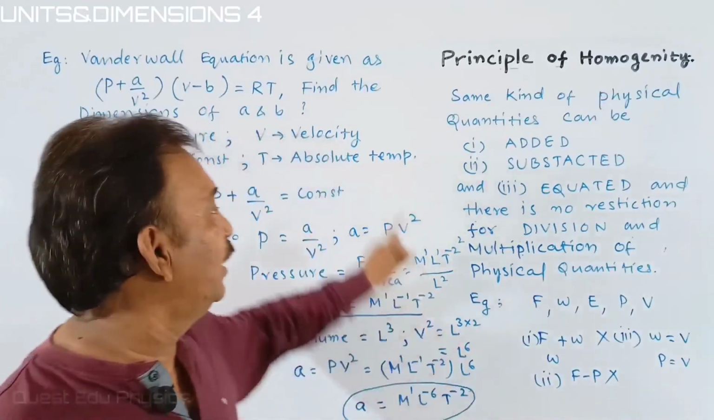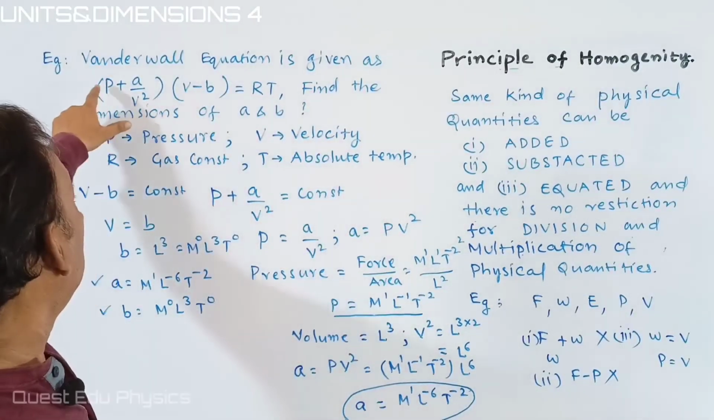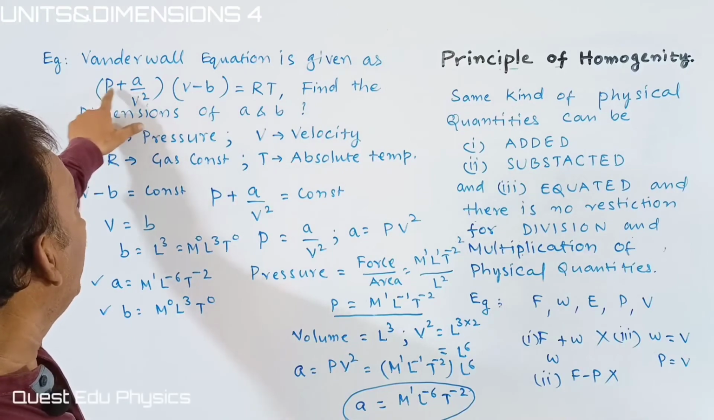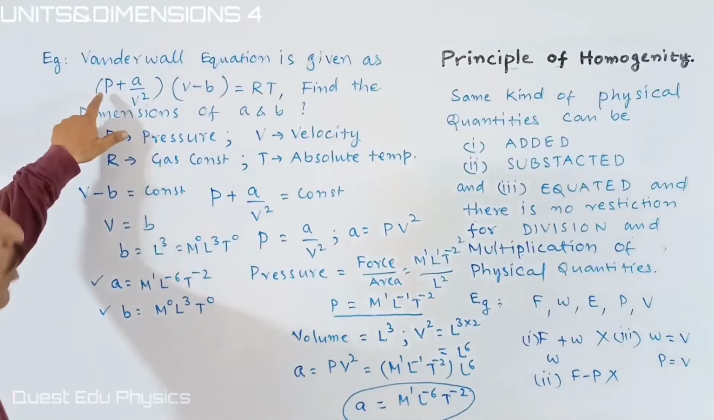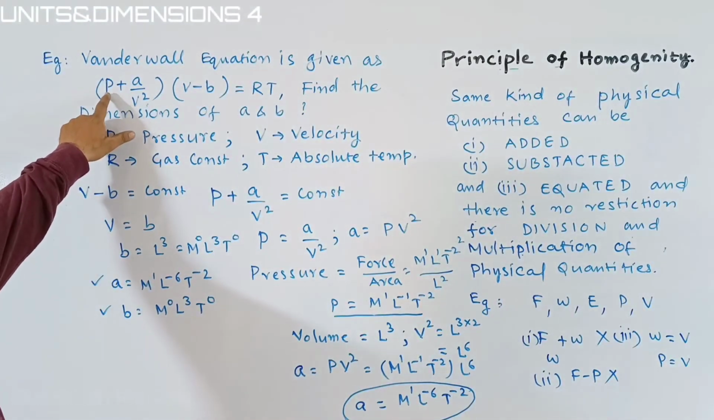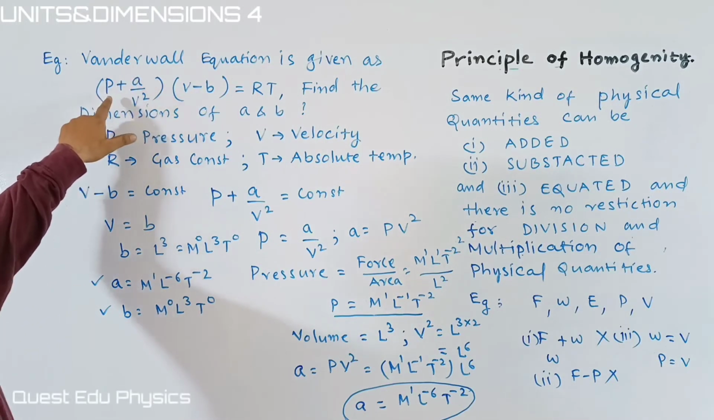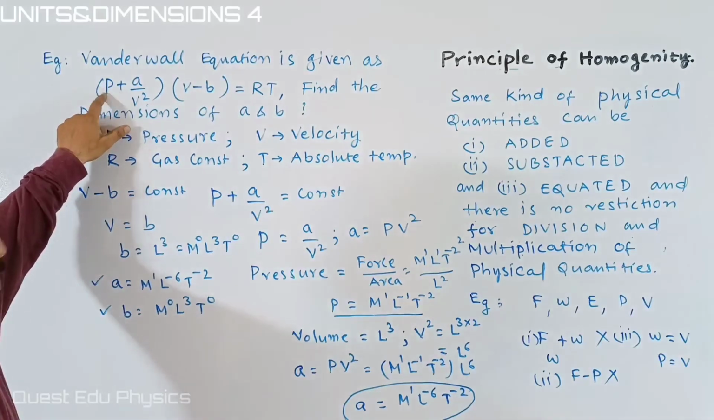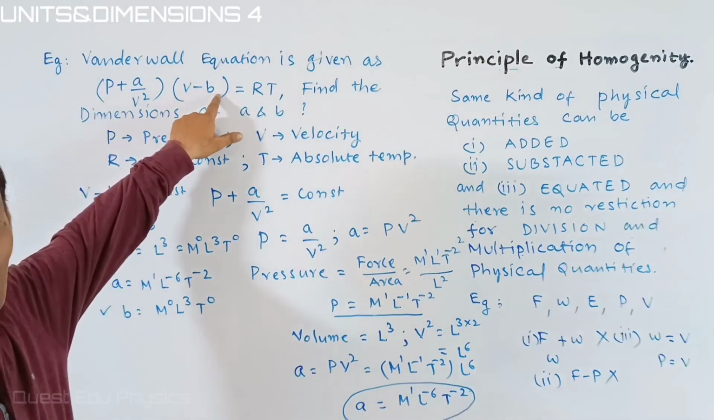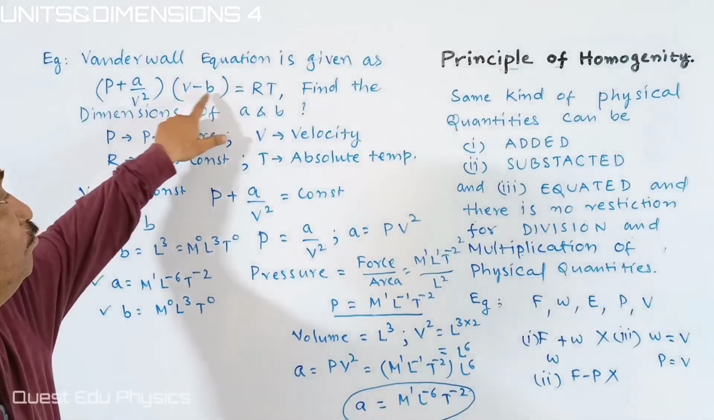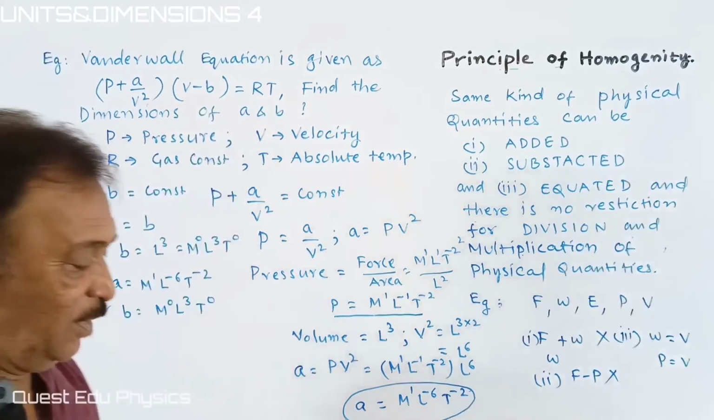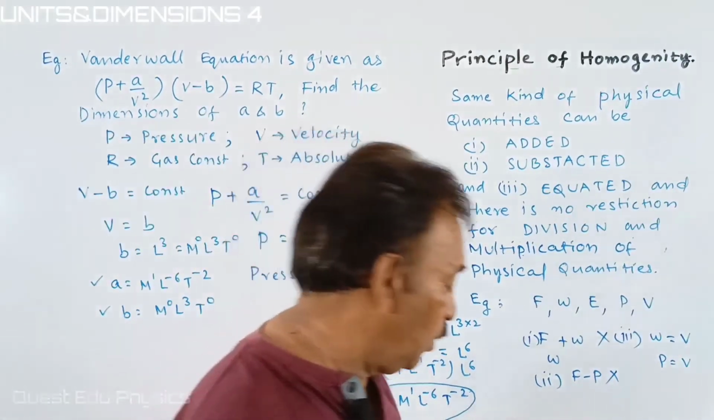Then what is it telling us? Only the same physical quantities can be added. Means what? Immediately after watching this equation, you would understand that A by B square has the same dimensions of P, pressure. In the same way, B is equal to B. It can be subtracted. Okay, students, let's go into one more problem.